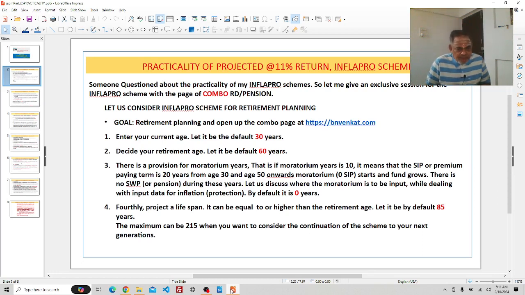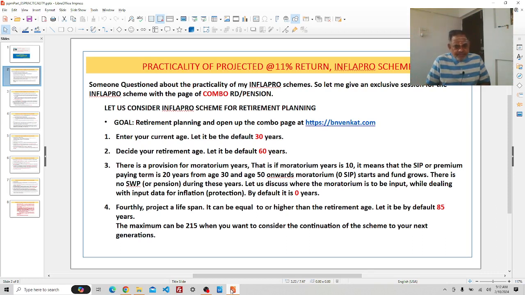There is a provision for moratorium years. That is, if the moratorium is taken as 10, it means that the SIP or premium paying time is only 20 years, from age 30 to 50, or 30 to 49. At 50 onwards, the moratorium starts, SIP stops and the fund grows. There is no SWP pension during these moratorium years.